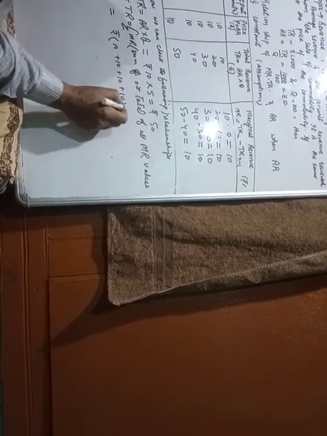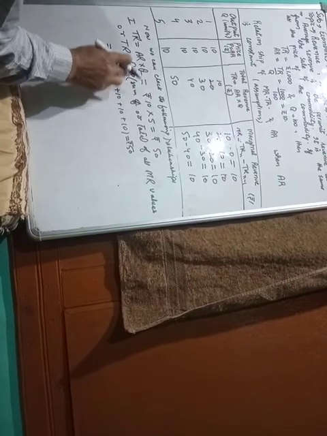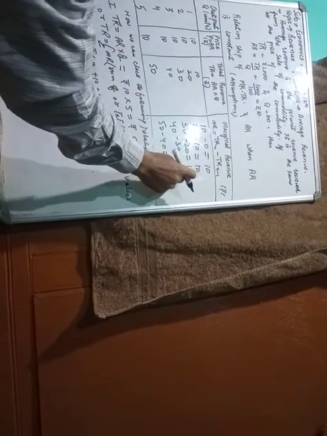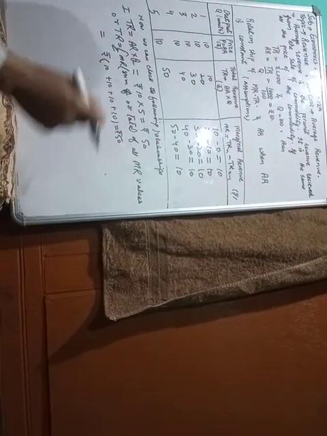That is equal to rupees 10 plus 10 plus 10 plus 10 plus 10, the marginal revenue of units 1, 2, 3, 4, 5. That means 5 times 10, which is equal to 50.